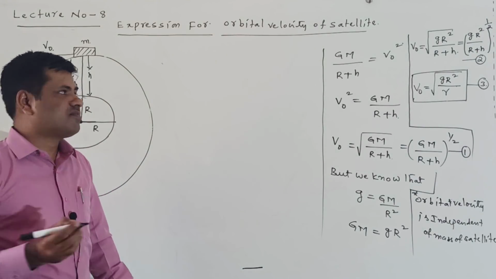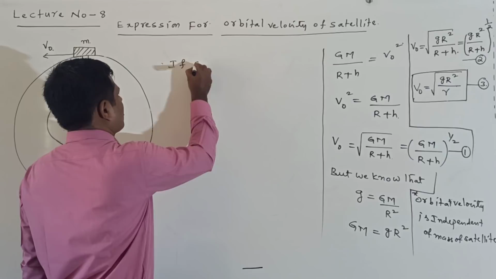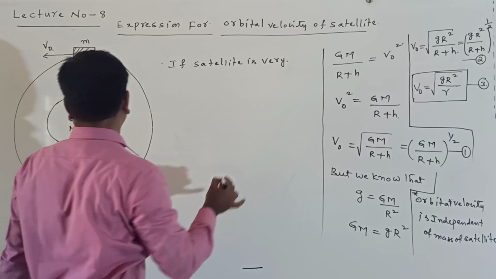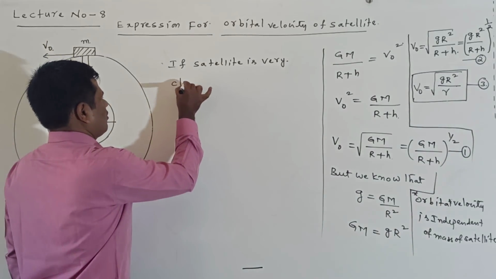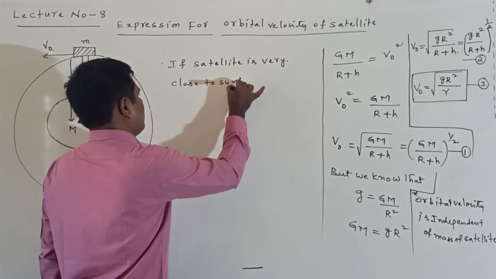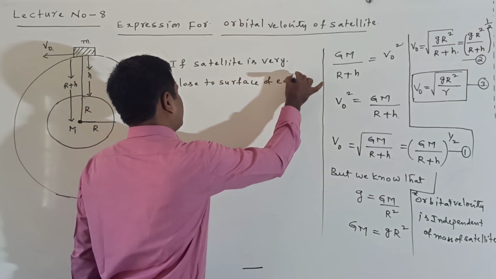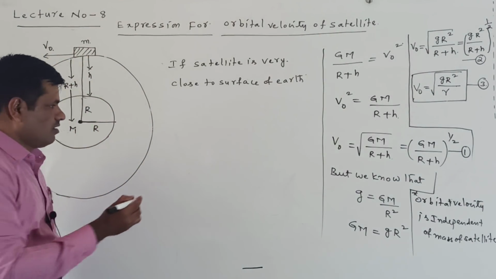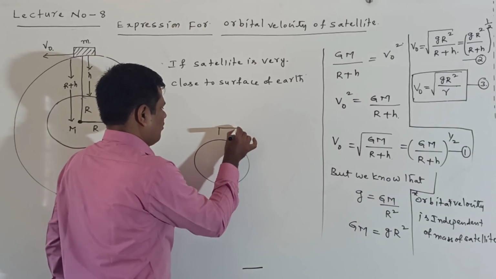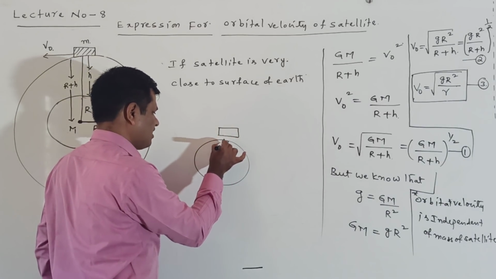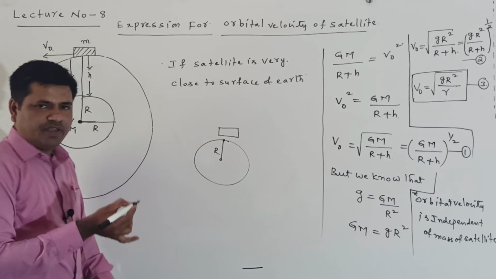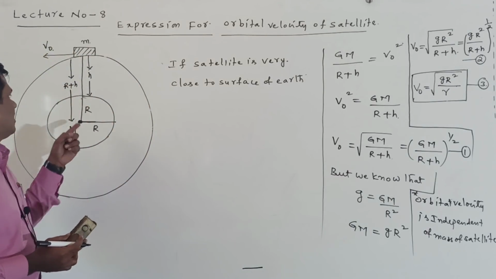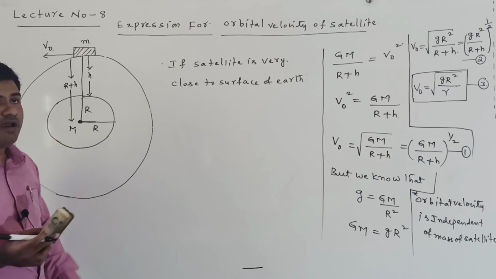Next, if the satellite is very close to the surface of the earth, this is the surface of the earth having radius r. Very close to the surface of the earth means the distance of the satellite from the center of the earth is r plus h.